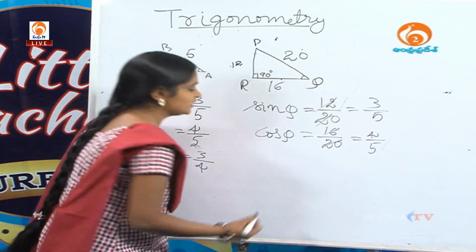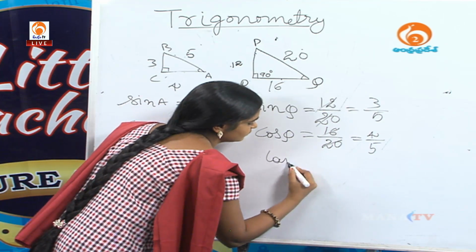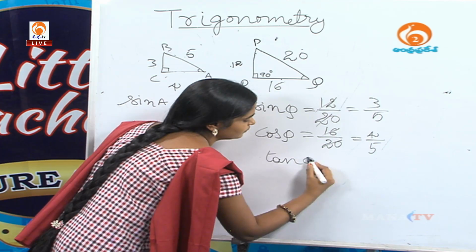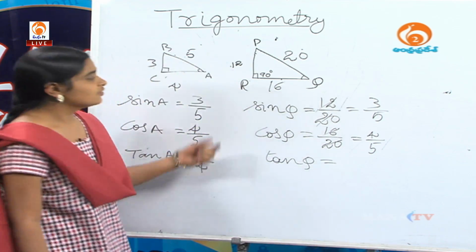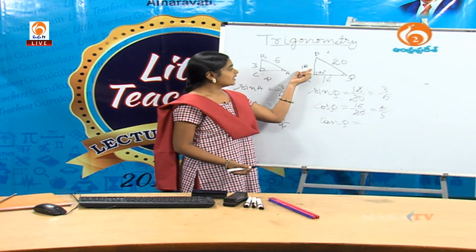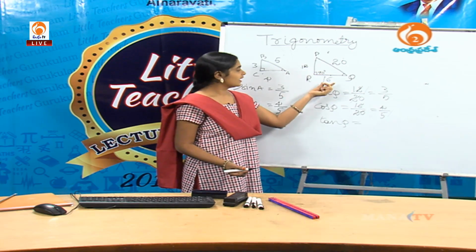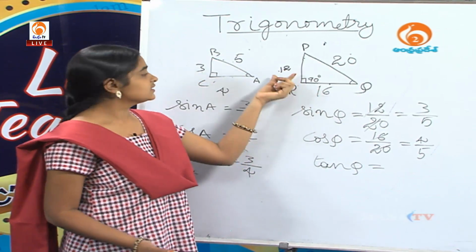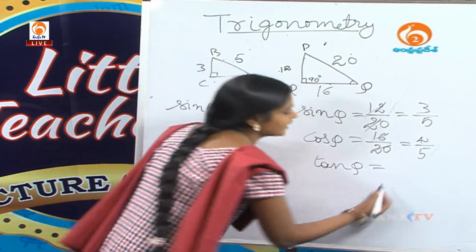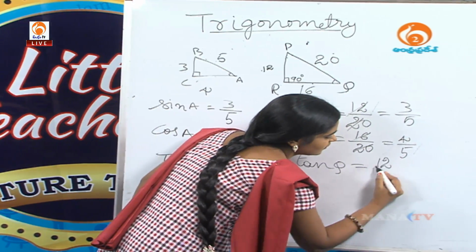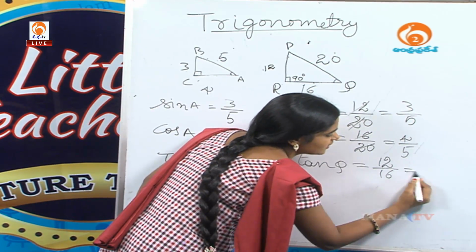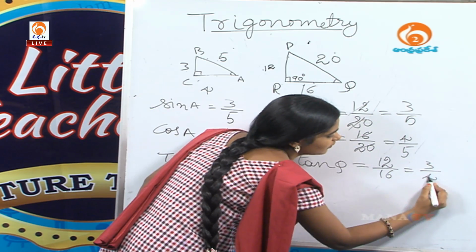And the remaining one is tan Q equal to, what is the tan ratio? Opposite side by adjacent side. It is 12/16. We cancel it. That is 3/4.